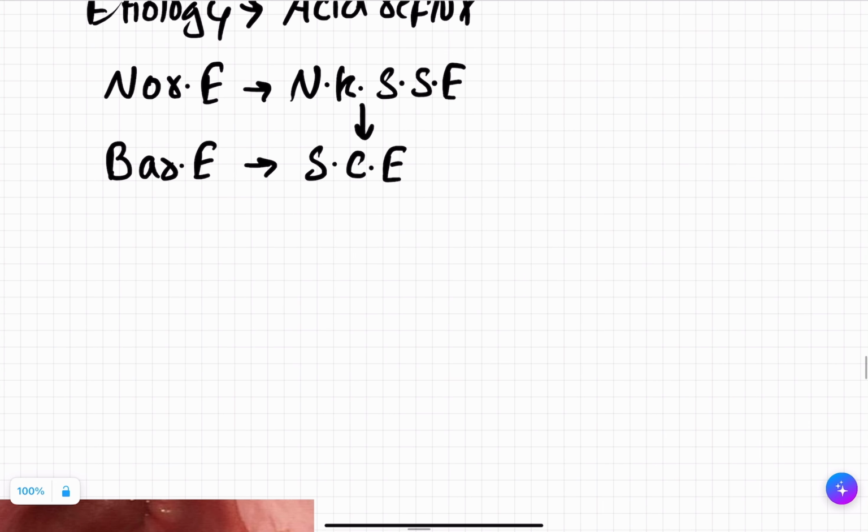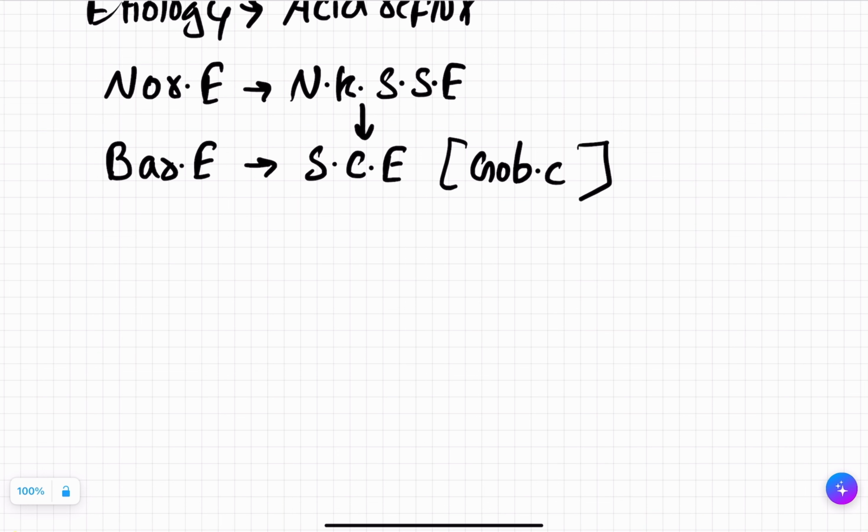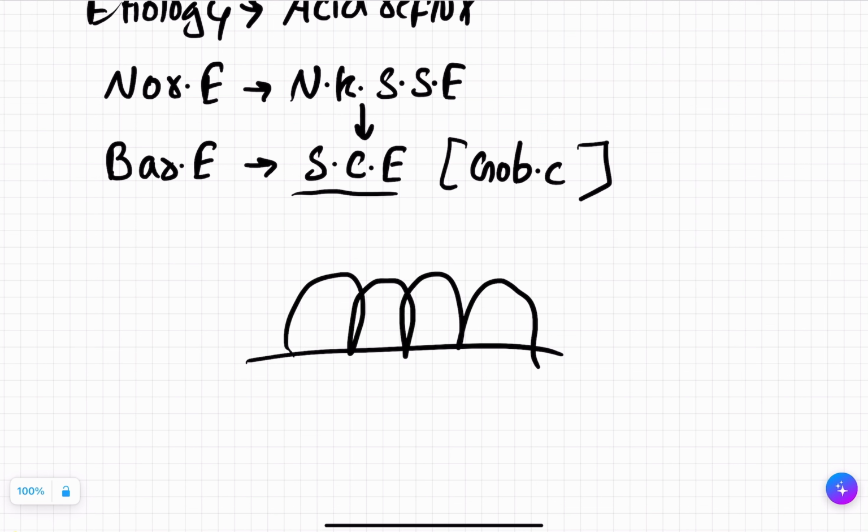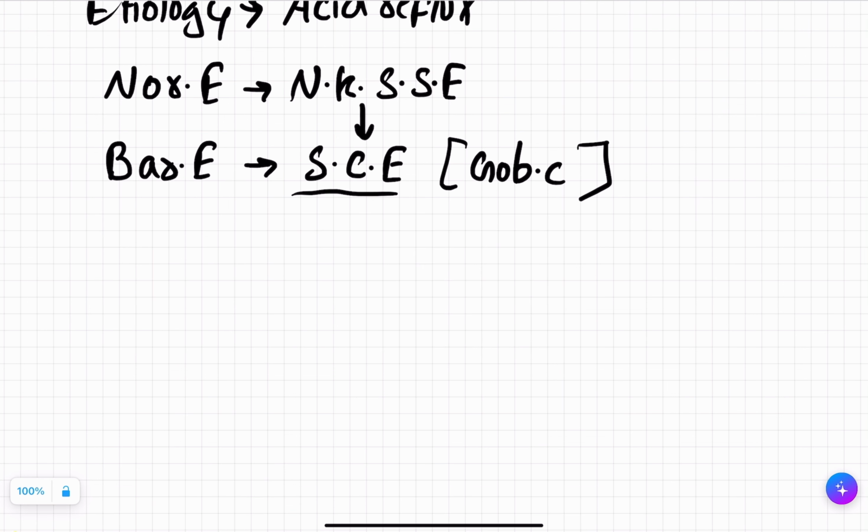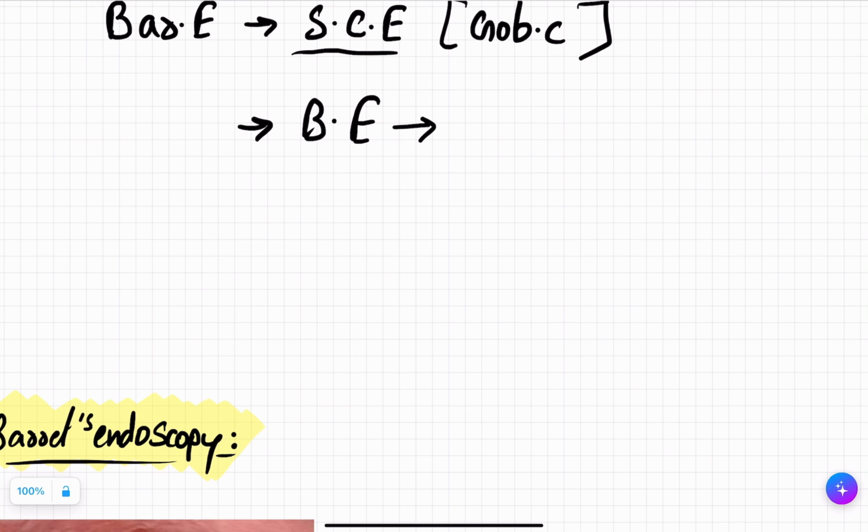Now, simple columnar means it changes into goblet cells, right? Because some of the simple columnar epithelium will change to goblet. Suppose this is simple columnar epithelium. Some cells will modify and start producing mucin. So these are known as simple columnar cells modified to produce mucin, or the goblet cells. Now, can we say Barrett's esophagus metaplasia is goblet cell metaplasia?